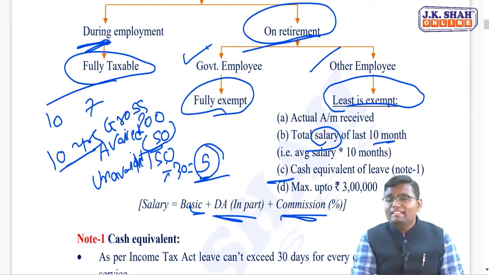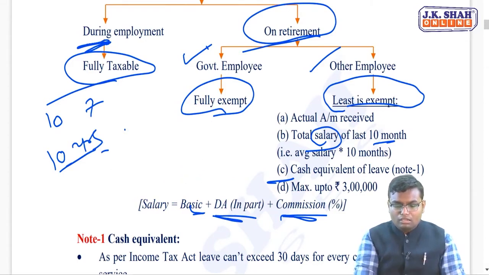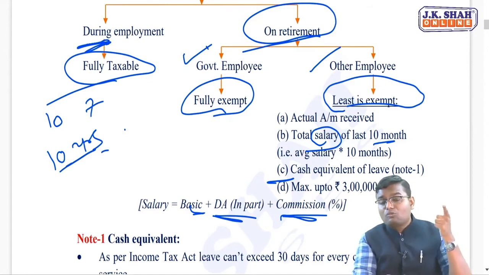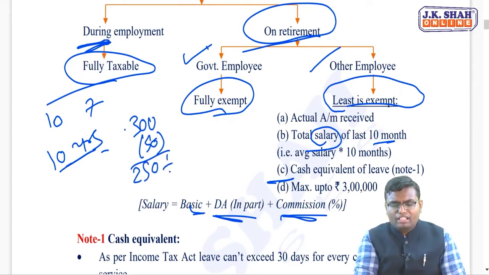One small point over here: whenever you are calculating this gross leave, your leave per year can never exceed 30 days. So let's say my employer is giving me leave of 40 days. 10 years into 40 days, total 400 days. But so far as this exemption is concerned, I have to consider only 30 days. So 10 years into 30 will be 300. Let's say I have availed 50 days, deduct 50, unavailed days are 250, divide by 30.